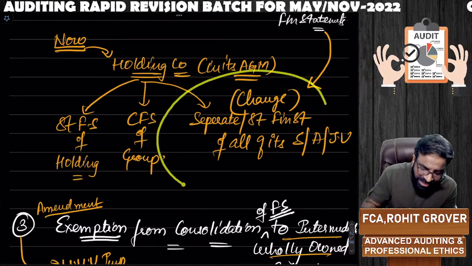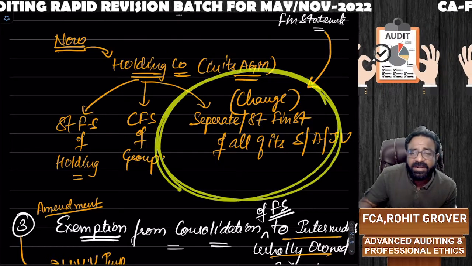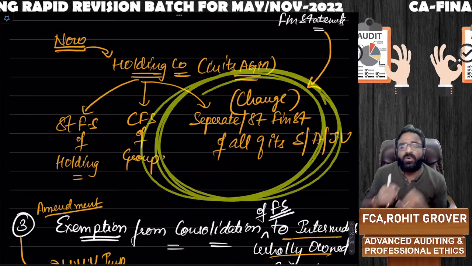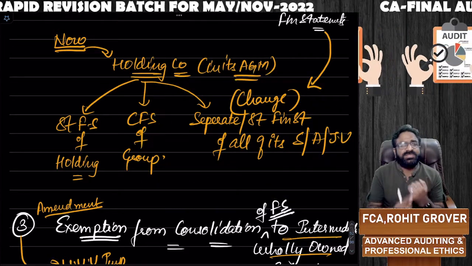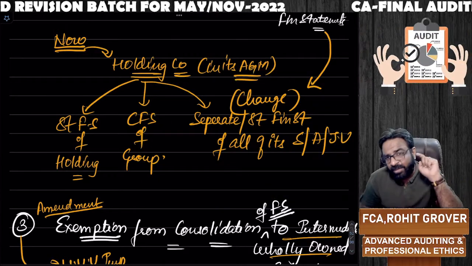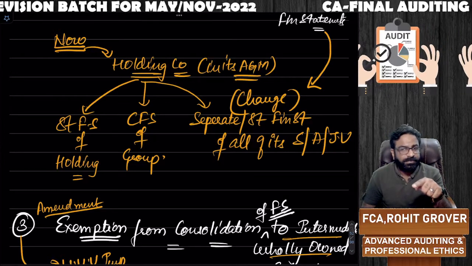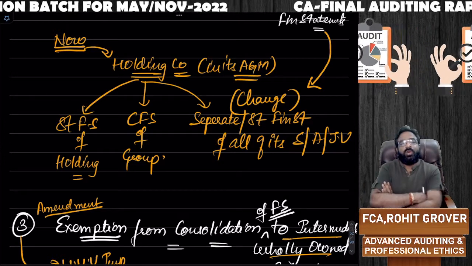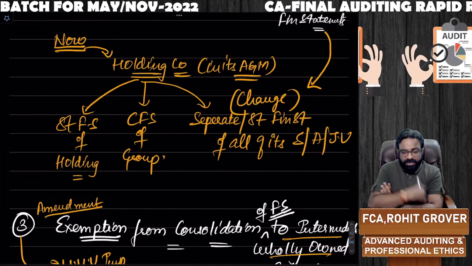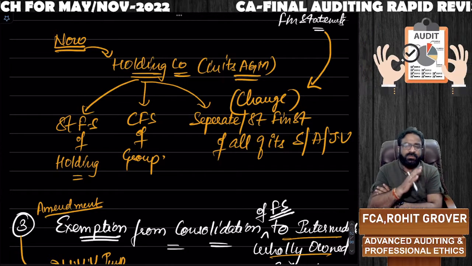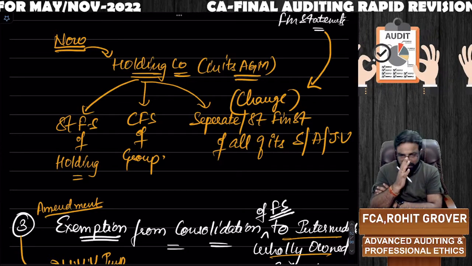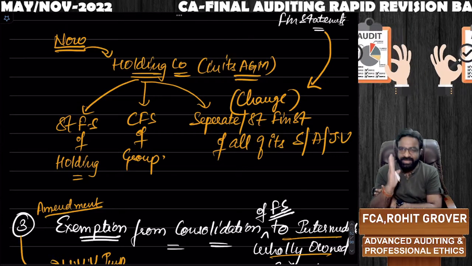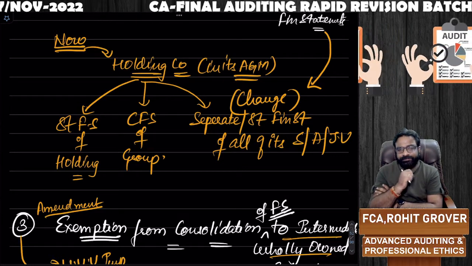But what is the change? The separate standalone financial statements of all your subsidiaries, associates and joint ventures also will be laid down in the same AGM. This is the new amendment. So not only your standalone financial statement, the standalone financial statements of your subsidiaries, associates and joint ventures are also going to be laid down in the same AGM.